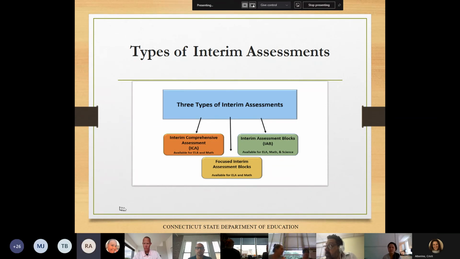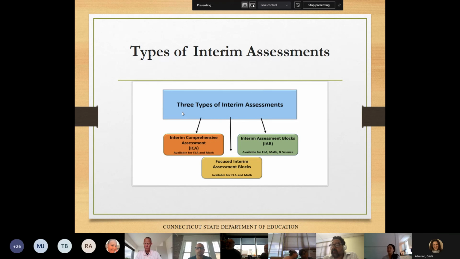All interim assessments for ELA, math, and science are fixed form tests. That means they do not adapt based on a student's performance. This is an important point to keep in mind. The students are taking both the Smarter Balanced interim comprehensive assessment and the interim assessment blocks within a grade, because they'll see many of the same items across both tests. There is no overlap of items within the ELA and math IABs and ELA and math focused IABs.